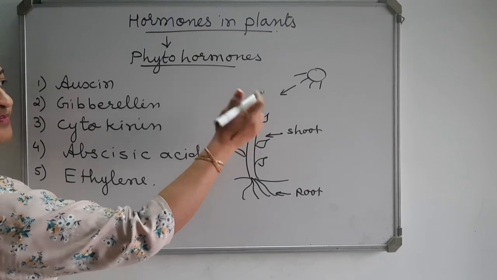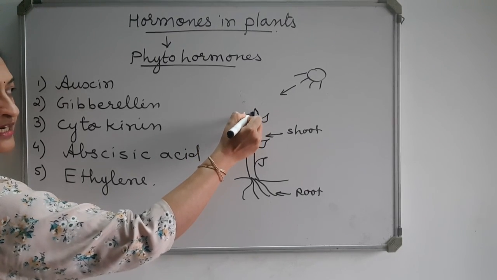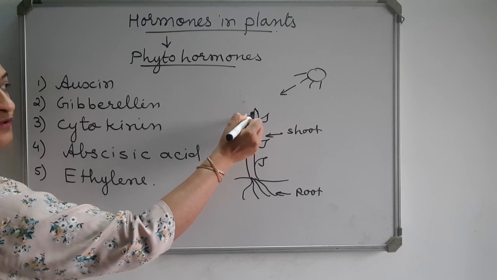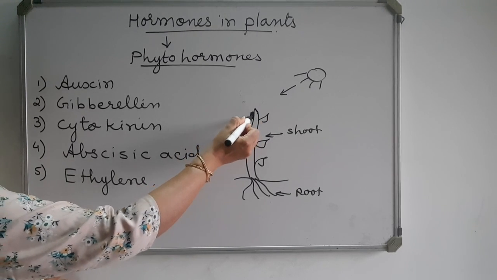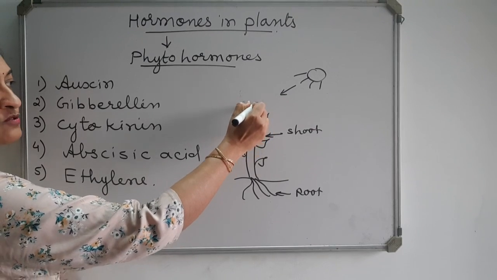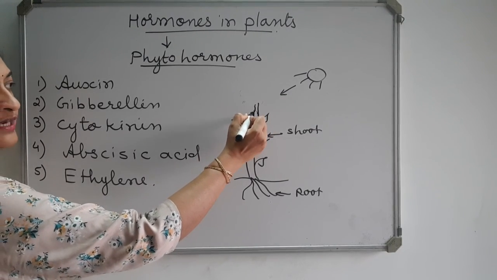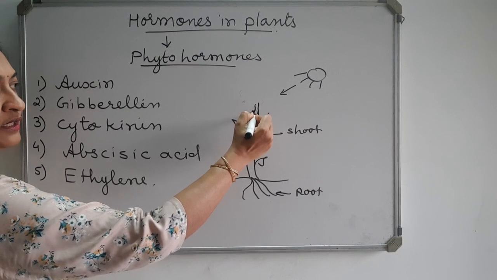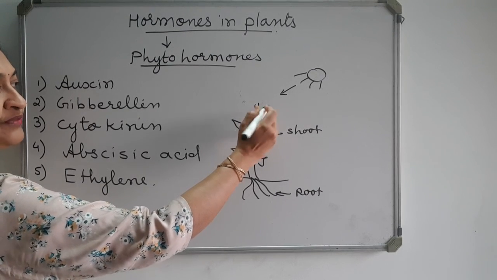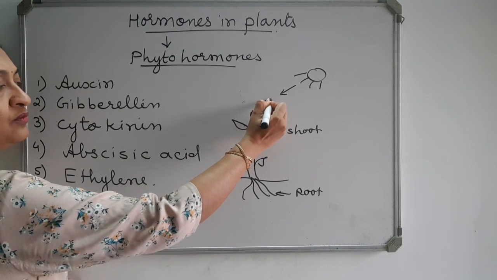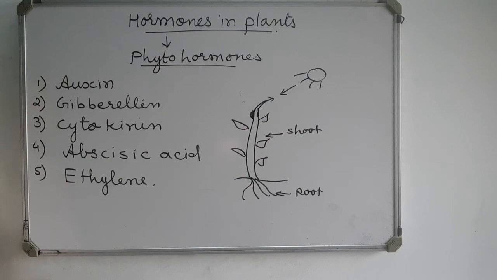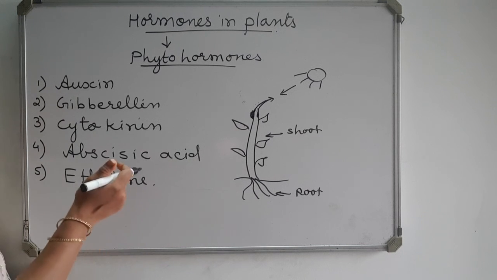Now what will happen? As auxin comes to the shady side of the plant, the concentration of auxin is more here. This will stimulate the cells to grow longer on this side. So the cells will not grow straight, more cells will grow here and less cells will grow here. This will cause the stem to bend towards the sunlight. In this way, auxin promotes phototropism.